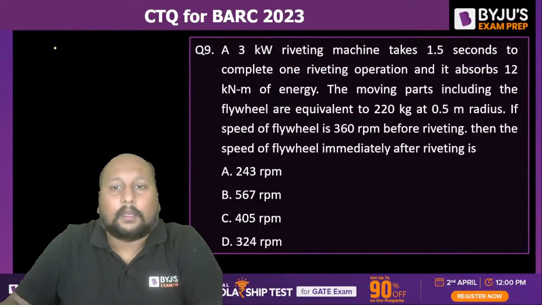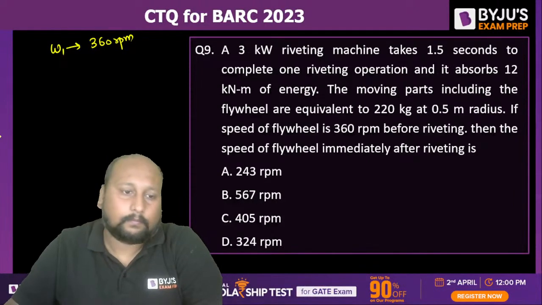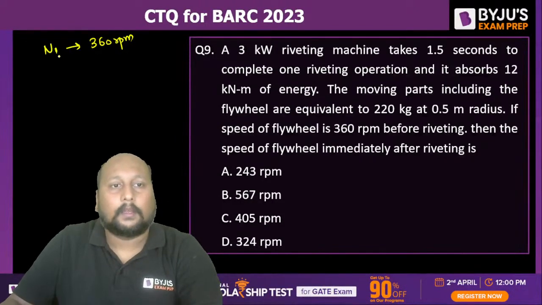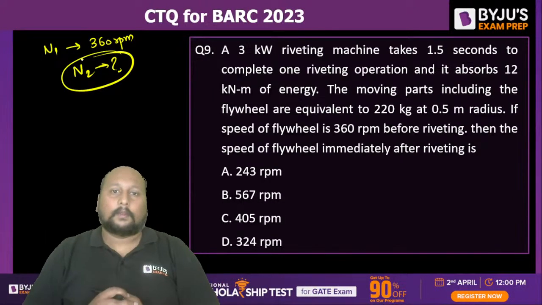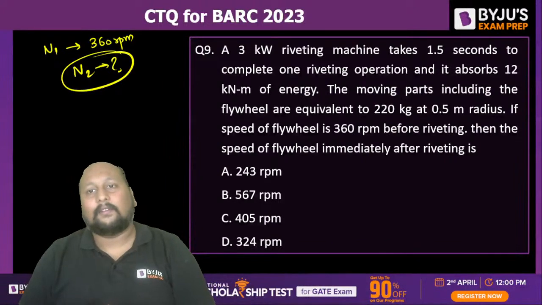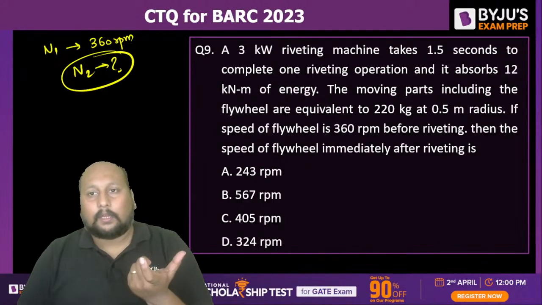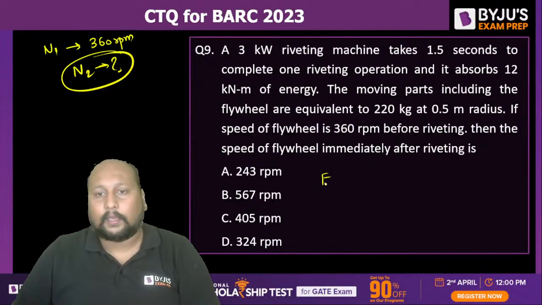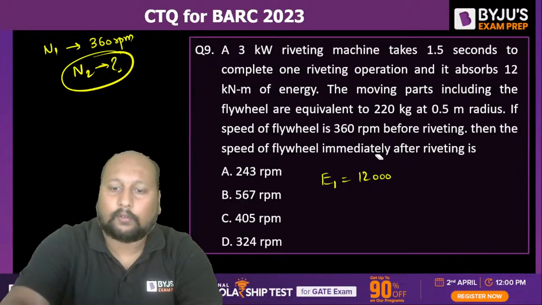If I'm assuming that omega 1 is equal to 360 rpm, or I can say N1 is 360 rpm, then what is the value of N2? This is the question. Apply the logic of flywheel. It's a very easy thing. For completing one riveting operation, the energy required will be equal to 12,000 Newton meter or joule of energy. Okay, 12,000 joule of energy, right?